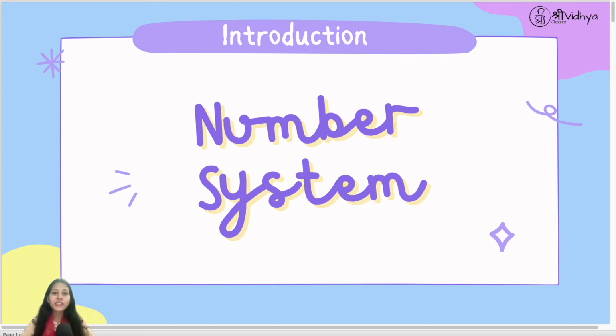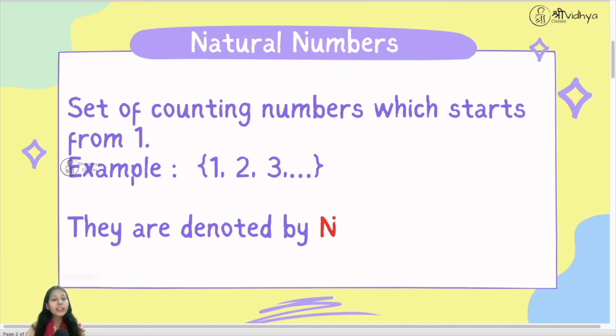Hello students. So today we are going to study chapter 1 of class 9th, number system. So in our number system, the first kind of numbers which we study are natural numbers. What are natural numbers? The numbers which start from 1. So in nature, if you count anything, you start from 1 only.